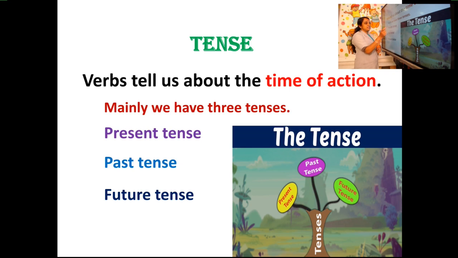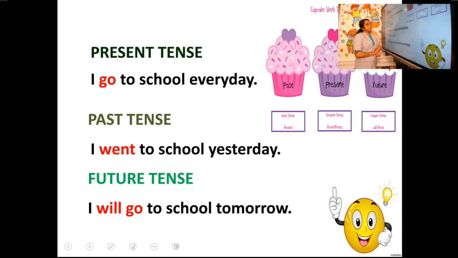But today we are mentioning only one form of present tense, that is simple present tense. Present tense means, I go to school every day. It shows an everyday action, a permanent action.